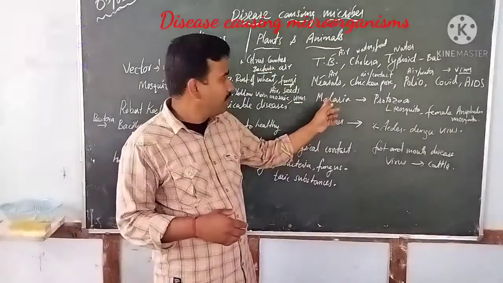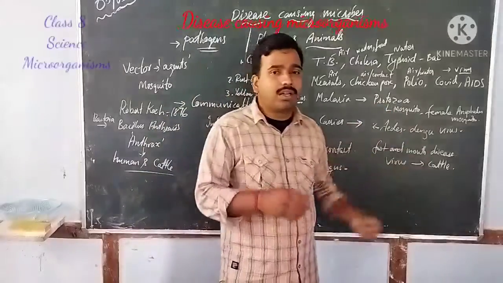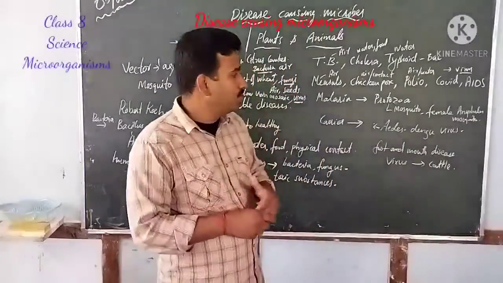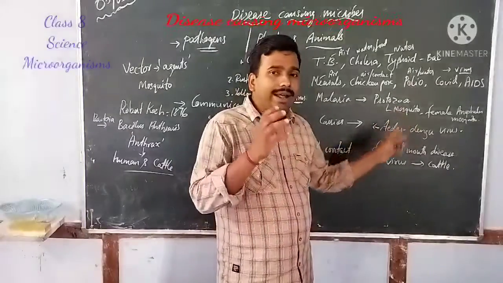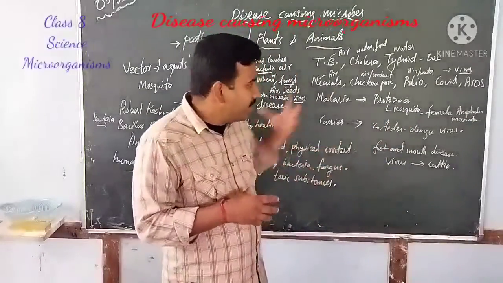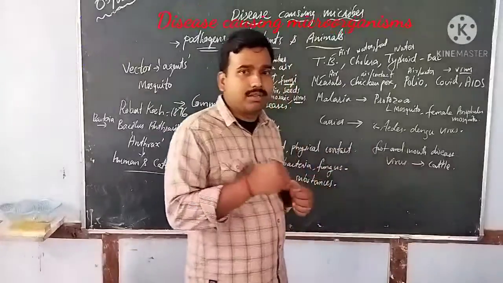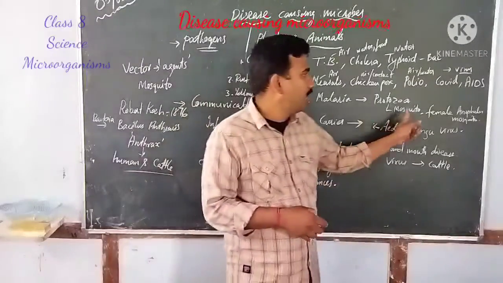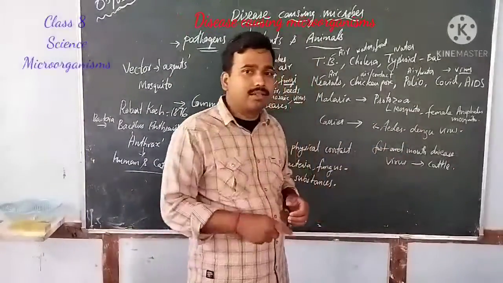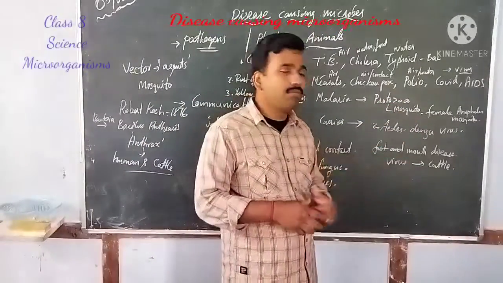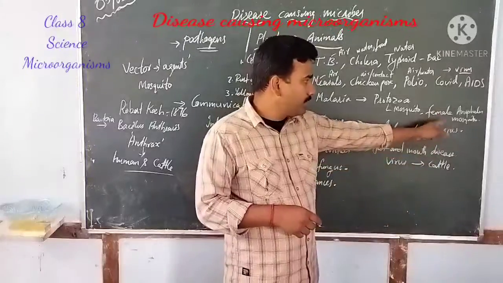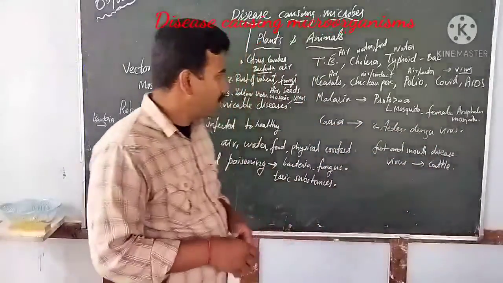Then the next one is malaria, which is caused by a microorganism from another group called protozoa. These protozoans are carried from an infected person to a healthy person by an organism, and that organism here is the mosquito, the female Anopheles mosquito.